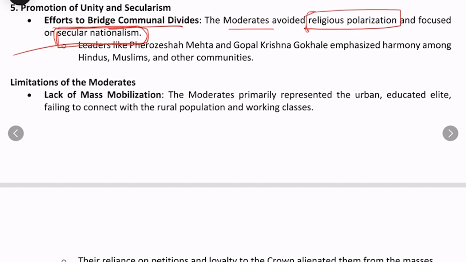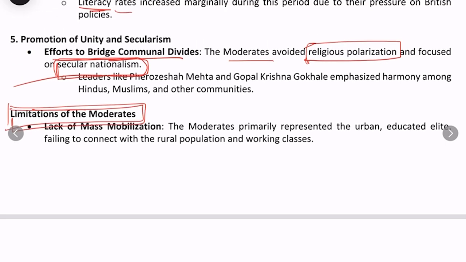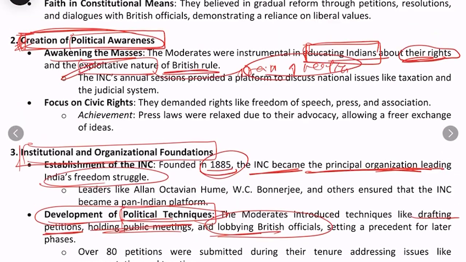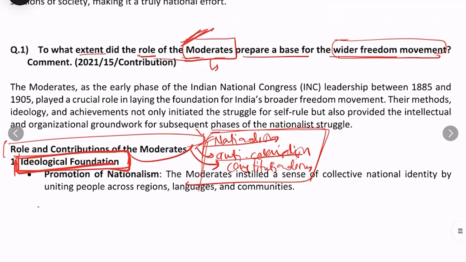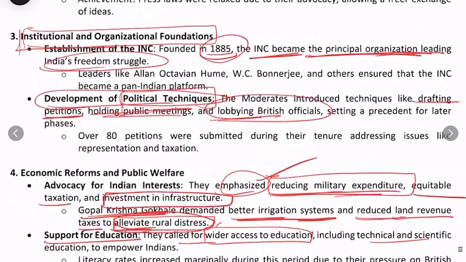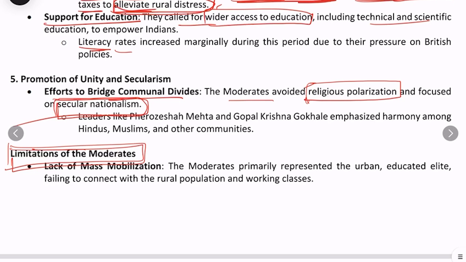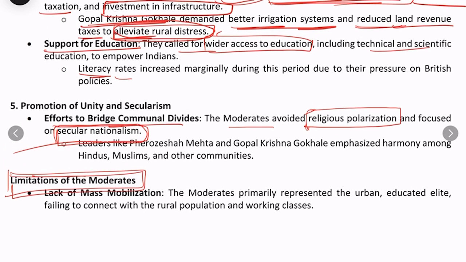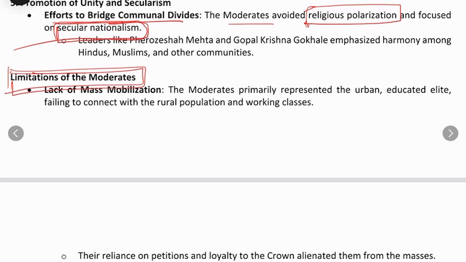Fine. But now it is important for us to understand what the limitations of the moderates were. We have understood the contribution of the moderates, and the role they played in making the national movement a mass movement. But their ideas and strategies also had some limitations, and because of that they lacked mass mobilization.